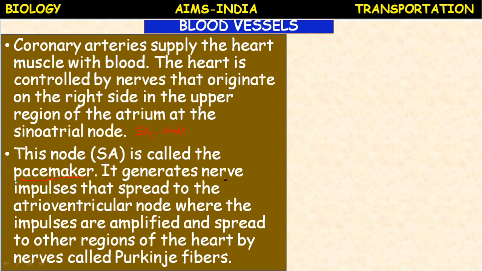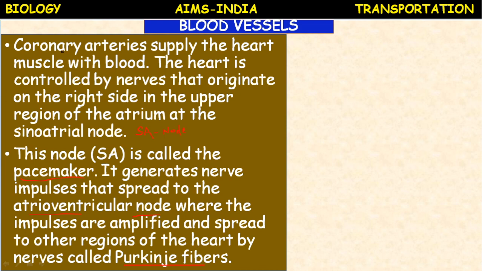It generates nerve impulses that spread to the atrioventricular node, the AV node, where the impulses are amplified and spread to other regions of the heart by nerves called Purkinje fibers. Purkinje fibers are the nerves associated with the heart.